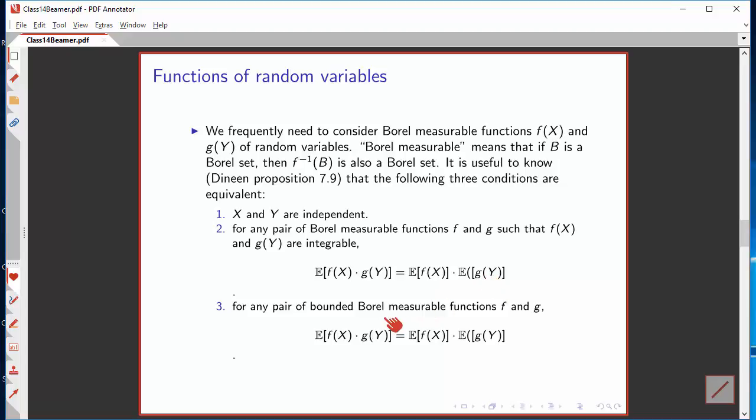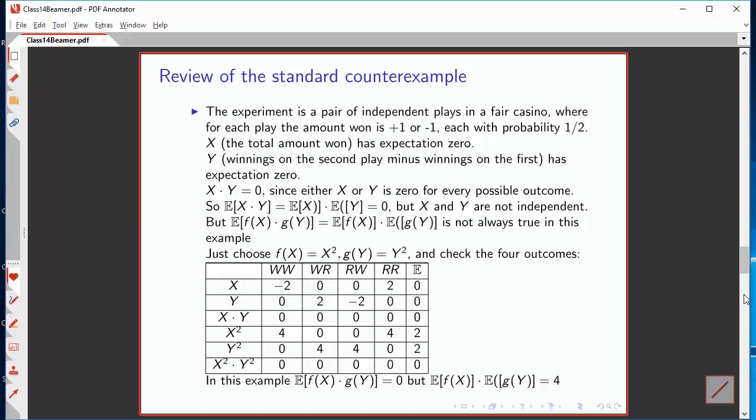And finally, if you restrict this just to bounded Borel measurable functions, that's good enough. I am going to outline the proofs of these three things on the next slide, so bear in mind what they are: independent random variables, any pair of Borel measurable functions, any pair of bounded Borel measurable functions.